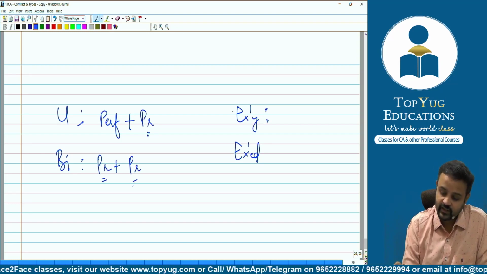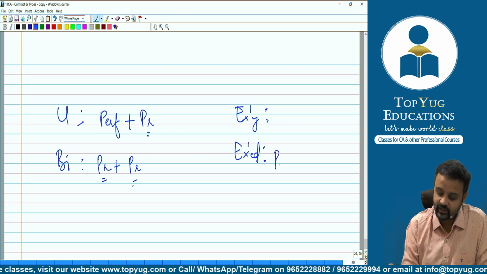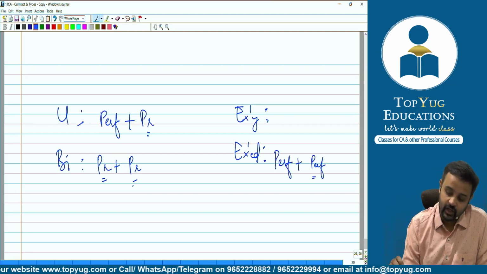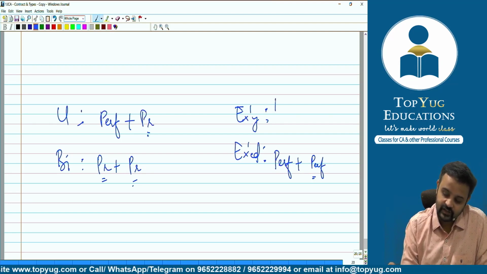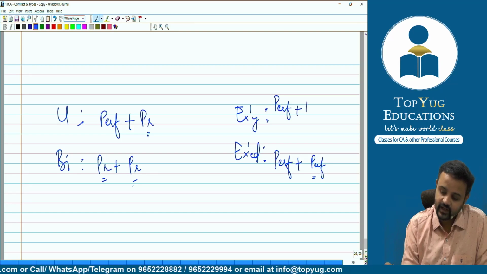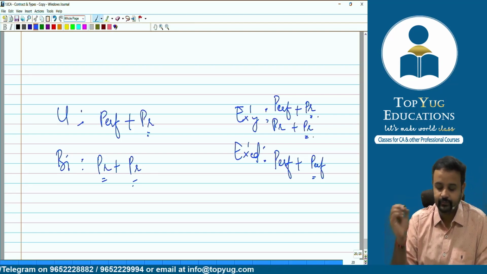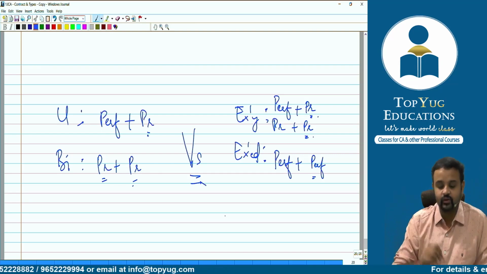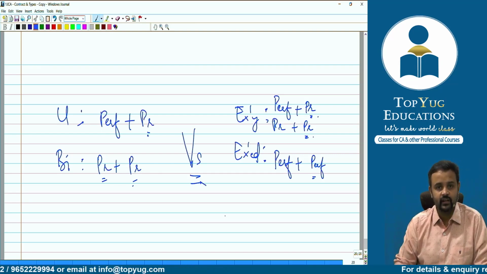In executed, we said both have performed. And in executory, we said there is performance from one party and the other has not performed, or both have not performed. So you'll say, sir, what is the difference between these two?